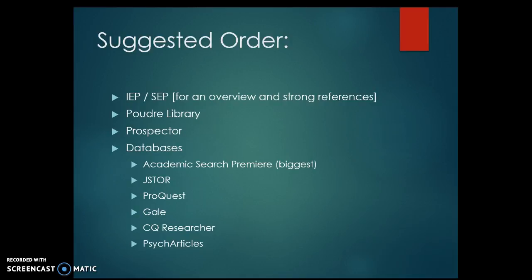And this is where I want to start showing you a few of the strategies. But the order I recommend doing things in is starting with the IEP or the SEP, the two encyclopedias, trying to get an overview of what philosophers are saying about your issue already. I wouldn't cite these sources in your paper themselves because they tend to be tertiary sources.